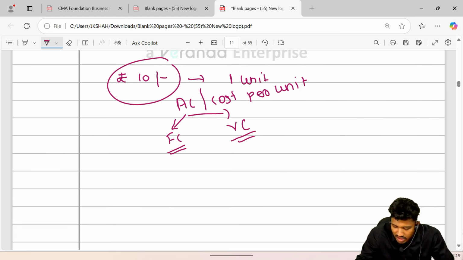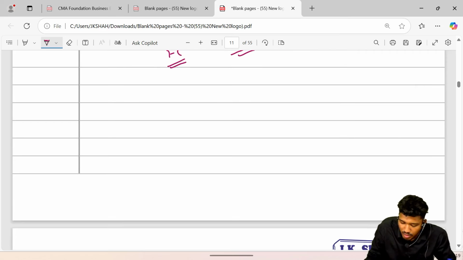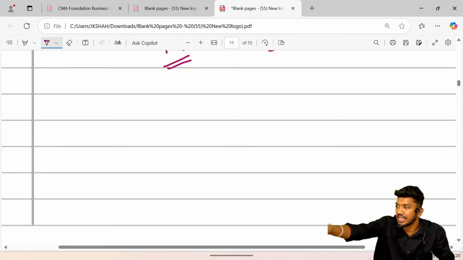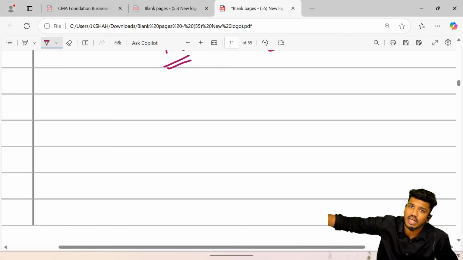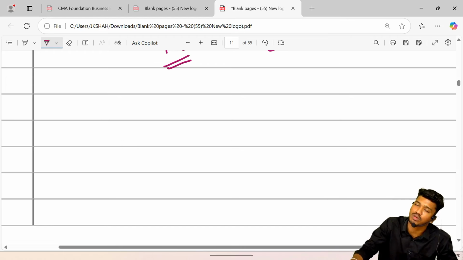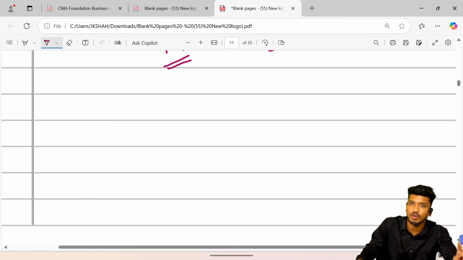So the moment I say, if I produce 10,000 quantity and I've incurred 1 lakh, that is called total cost, incurred for the production of the total quantity.